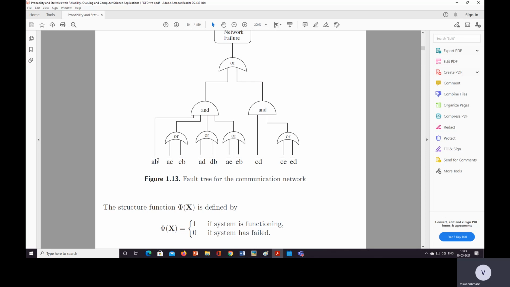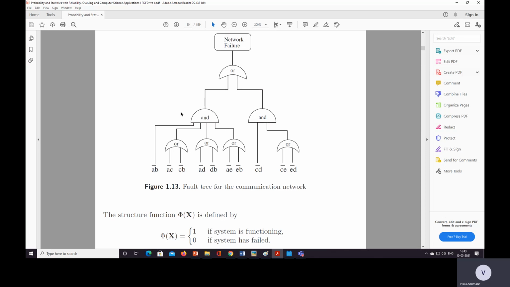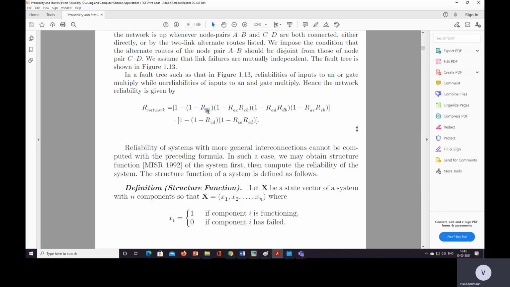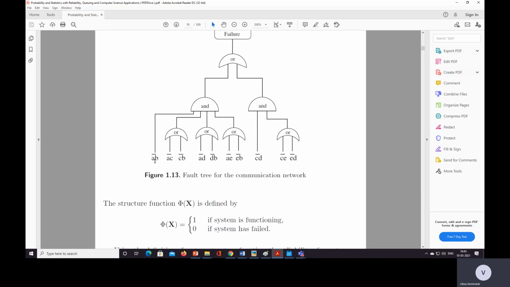So the complement is 1 minus RAB, then into 1 minus RAC CB, 1 minus RAC CB. This is to the AND gate.